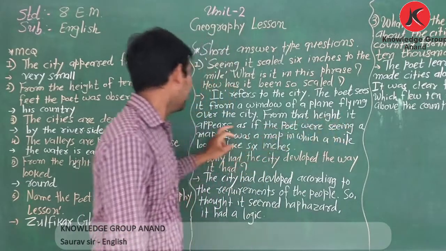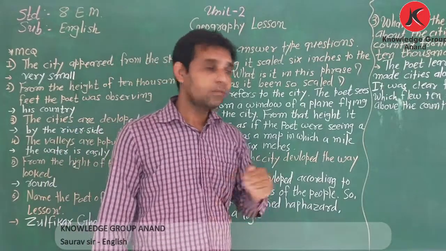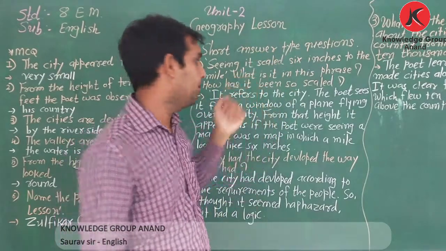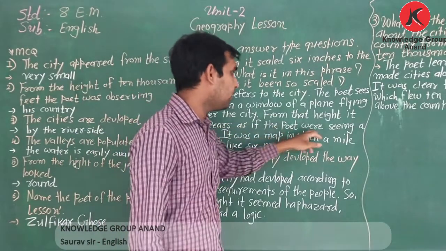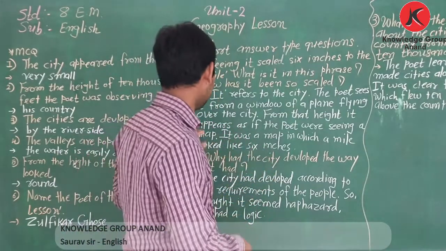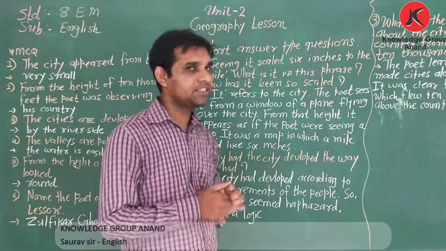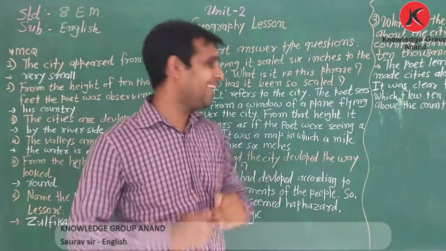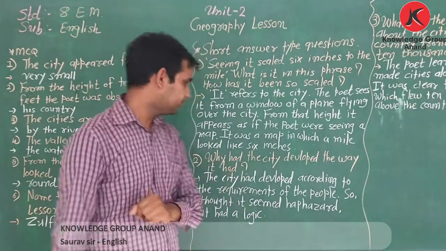From that height, it appears as if the poet was seeing a map. How did it look? The poet was sitting in the plane, and from the window he looked at the city as if he was seeing a map in which a mile looked like 6 inches. Okay.